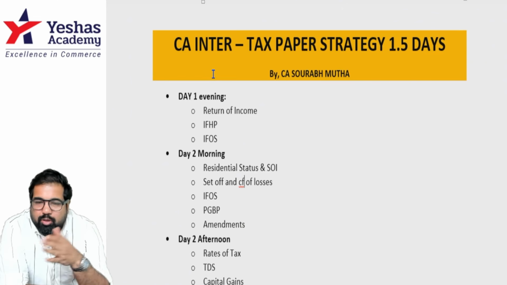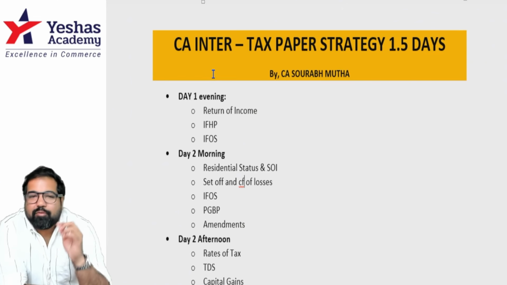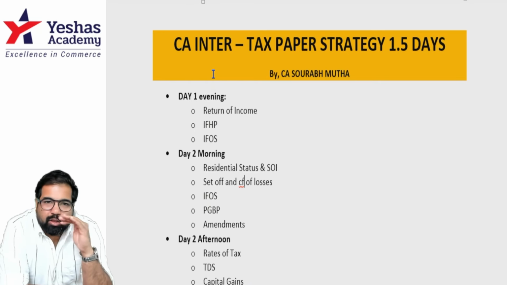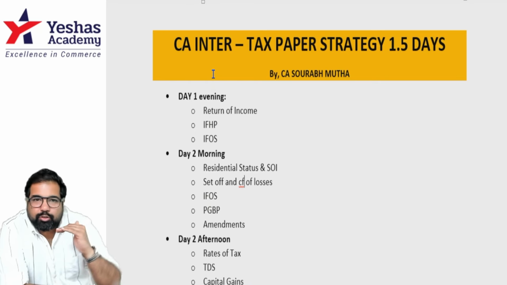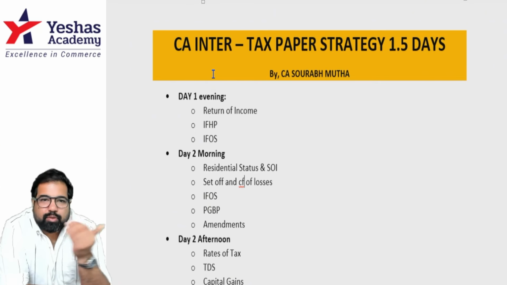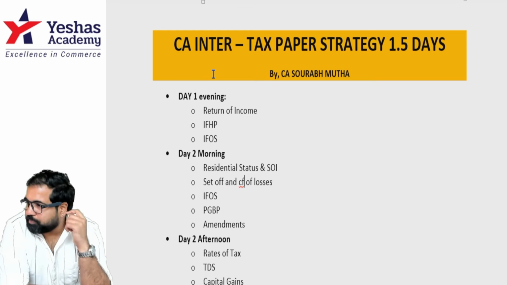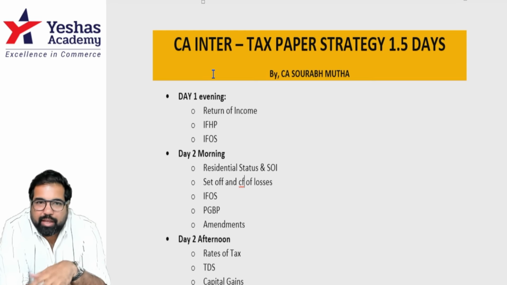This is income from house property. A practical question could come from income from house property. Focus on house getting divided into two parts. And if your house is with furniture, focus on that part as well. Let's move ahead to the next one, IFOS.